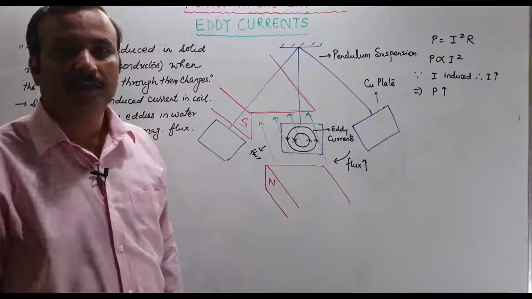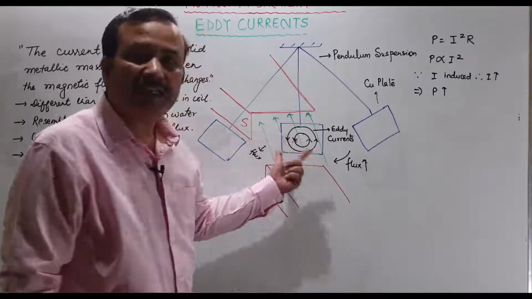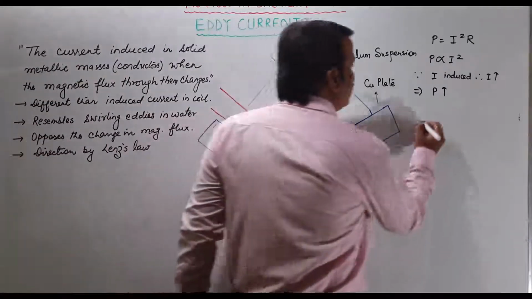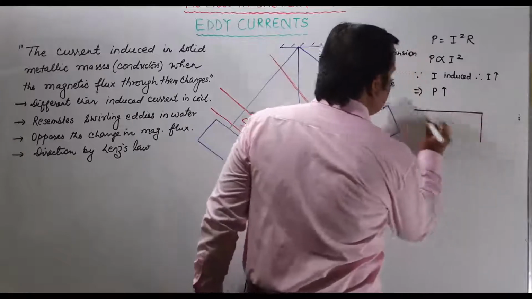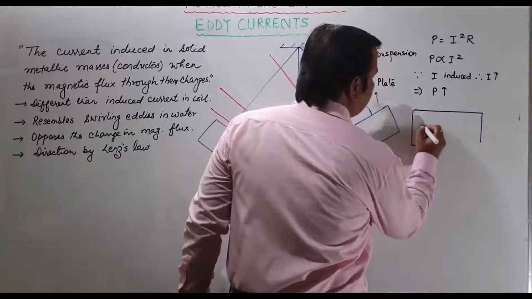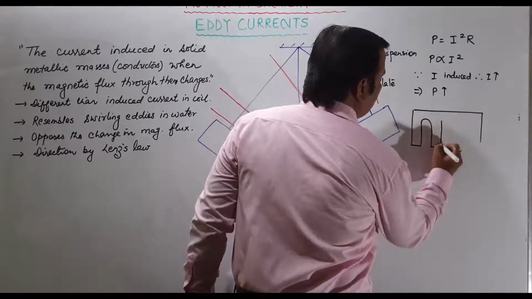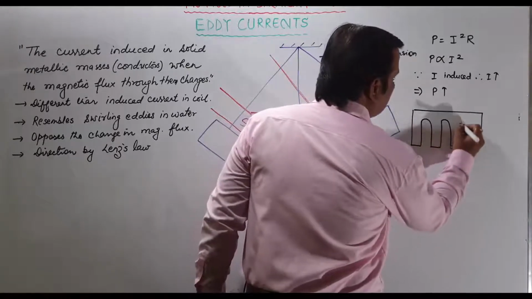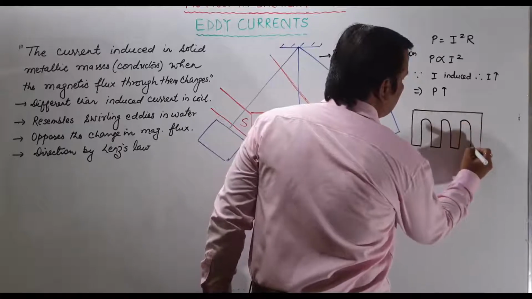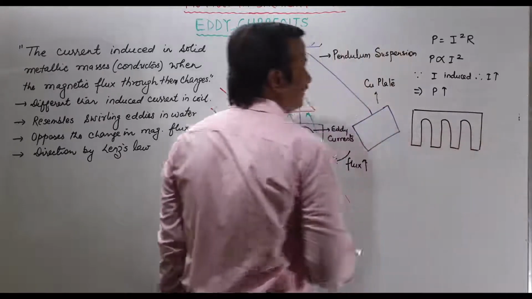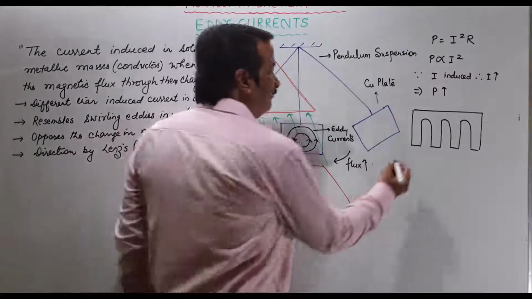To avoid it, what we do in these metallic masses is make these slots. How do we make these slots? You see here, slots like this. We will remove some area from the metallic masses. Yes. Now the current will be like this.